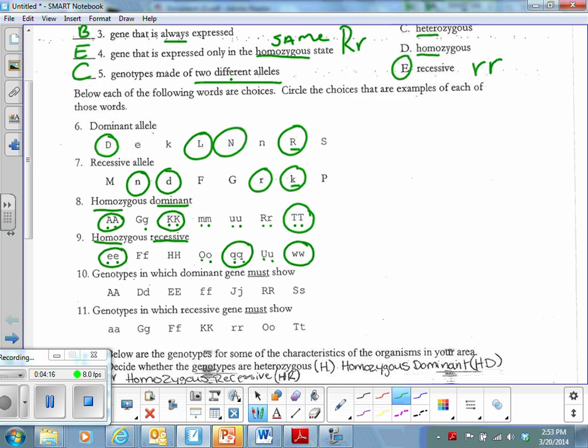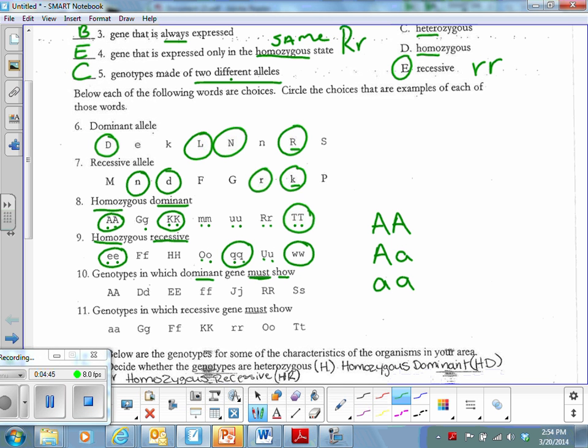All right, number 10 reads, genotypes in which the dominant allele must show. Remember, like we talked about in 1 through 5, we have 3 possibilities of our allele combinations. We can have capital, capital, known as homozygous dominant. We can have capital lower, which is known as heterozygous, and we can have lower, lower, which is homozygous recessive.